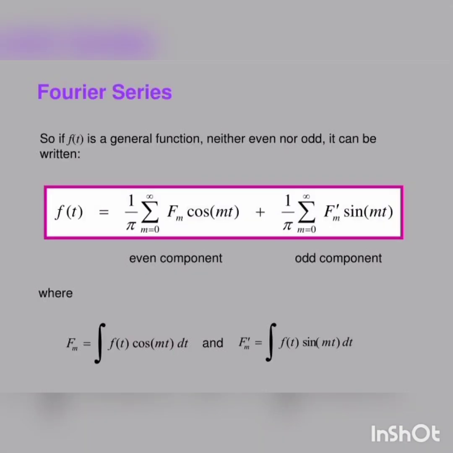Fourier series. If f(t) is a general function, neither even nor odd, it can be written as f(t) = 1/π Σ from m=0 to ∞ of F_m cos(mt) + 1/π Σ from m=0 to ∞ of F_m sin(mt), the even component and the odd component, where F_m = ∫ f(t) cos(mt) dt.